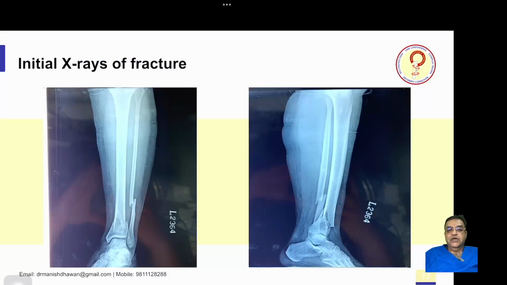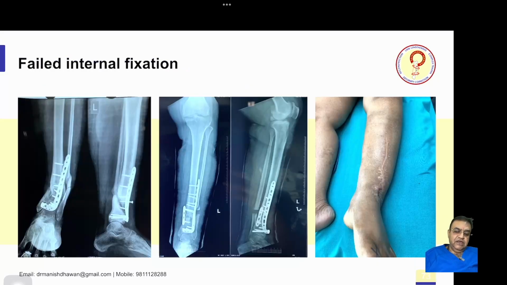So this was a simple looking benign fracture which was ideal for internal fixation. Firstly, an anterior lateral plate was applied, the hockey stick plate. But surprisingly, there was no plate fixation at the fibula. So this plate went loose and the fracture went into varus. Then the surgeon applied a small plate on the other side to reinforce it, reapplied the screws and bone grafted it. He did a fibulectomy also at that time. But the fracture went into non-union.